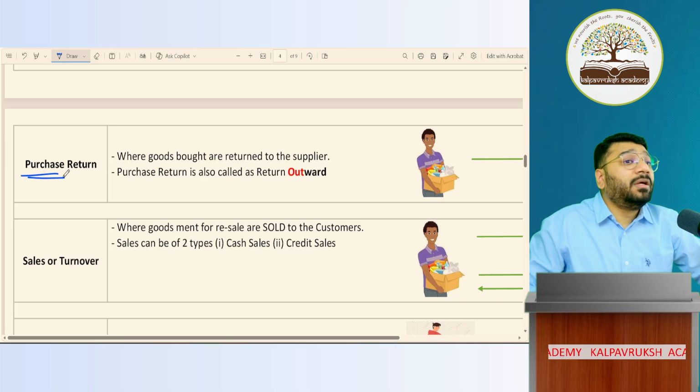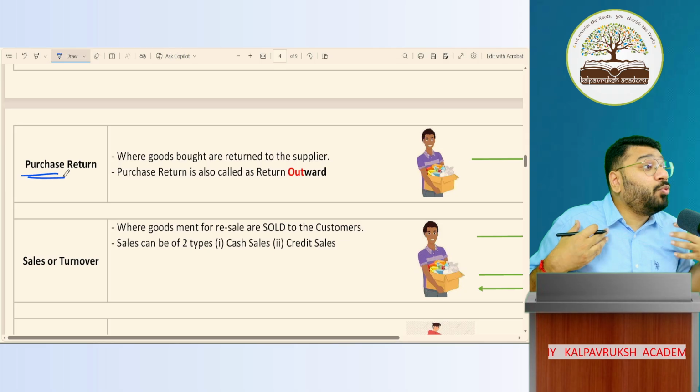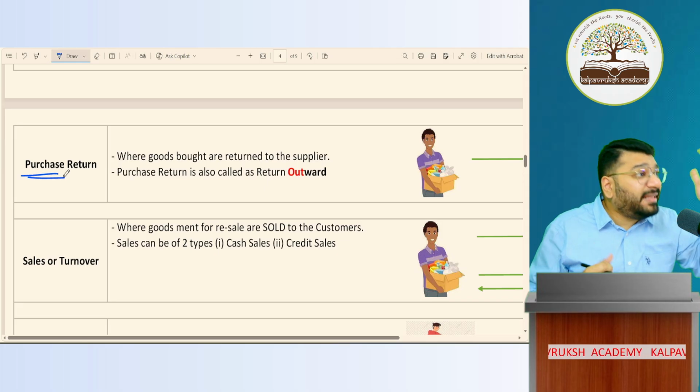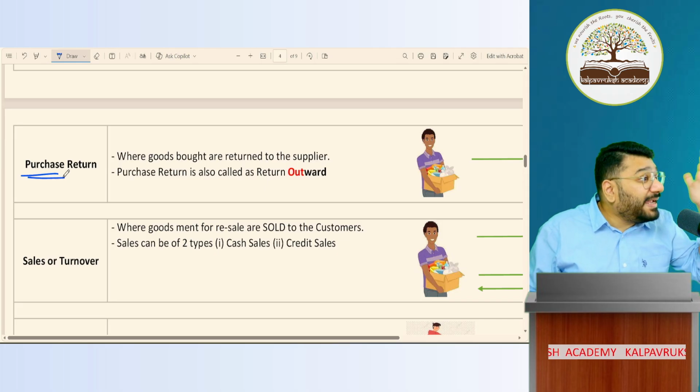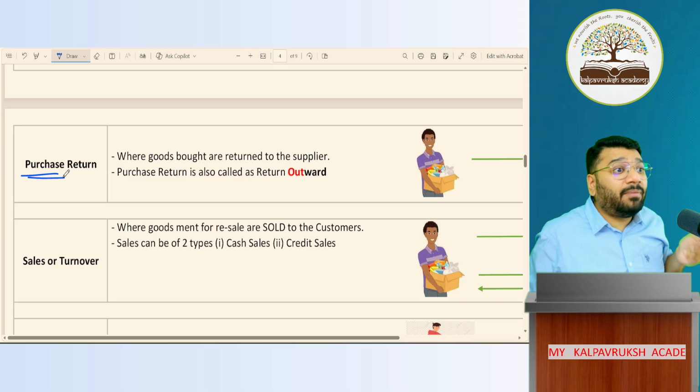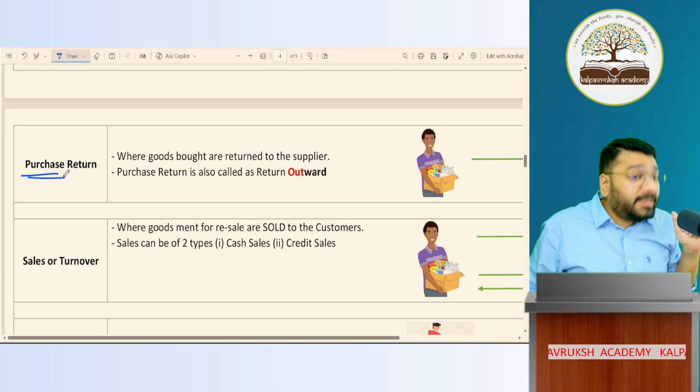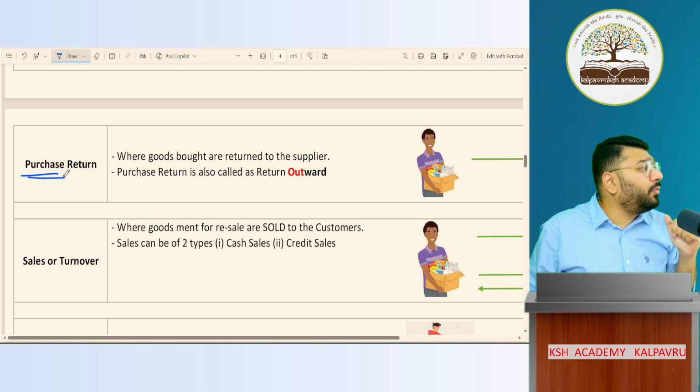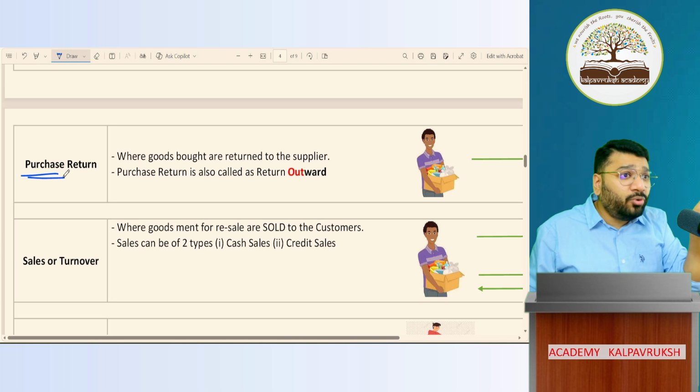What is purchase return? The goods that I purchased. Who am I? Trader. What did I buy? Traded goods. The traded goods that I purchased, I didn't like the quality. Or I asked for something, but they gave me something else. You asked for a Lenovo laptop, but they gave an HP laptop. Is it as per my requirement? My specification? No.